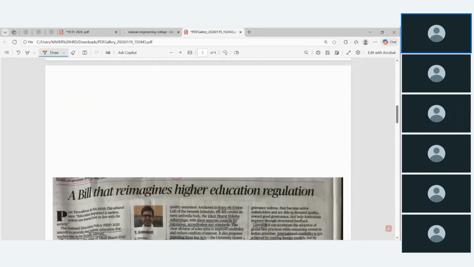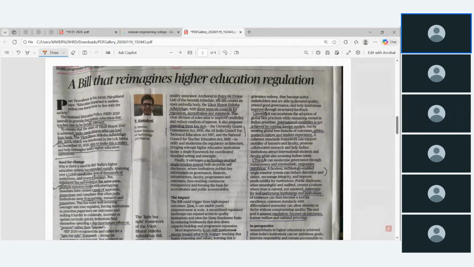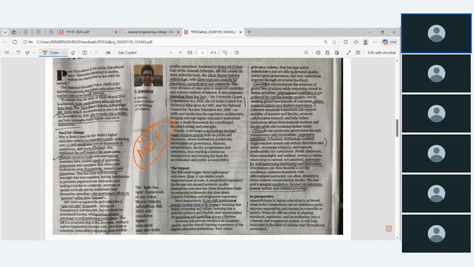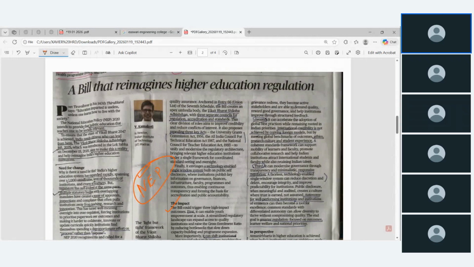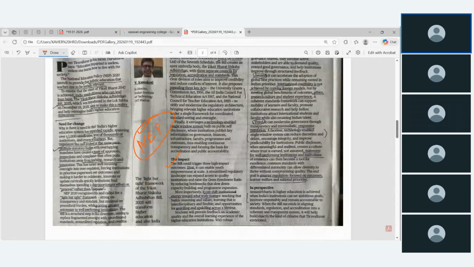Then the next one, again on higher education, written by the IIT director Professor Kamakoti. He has highlighted some points about the National Education Policy and its impact. The first, it can enable youth empowerment at scale.